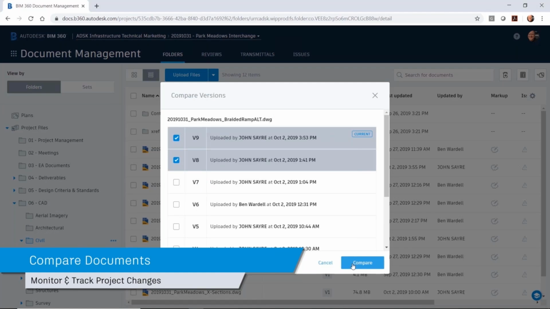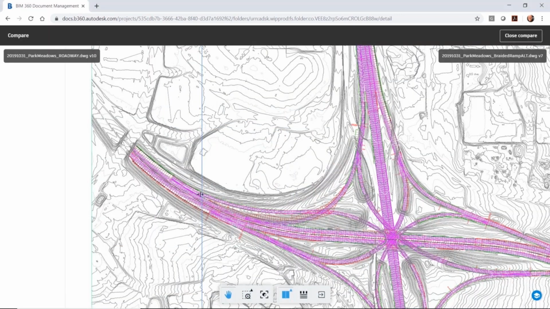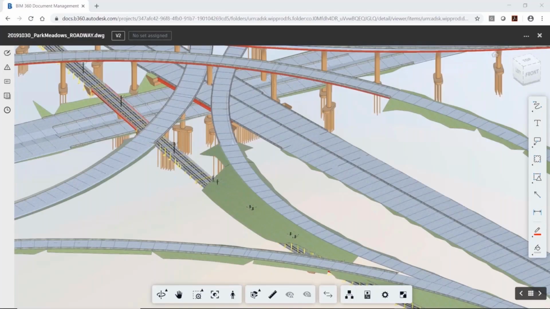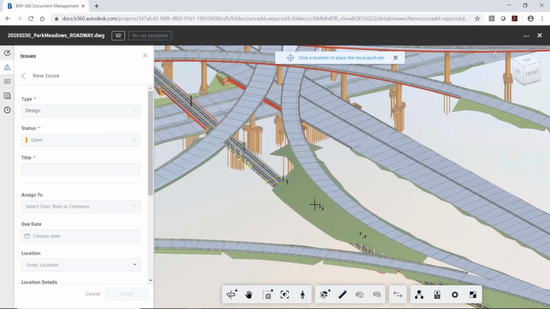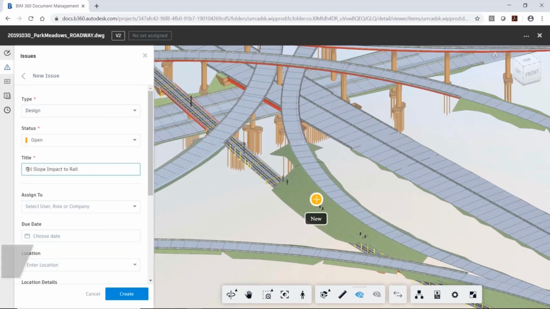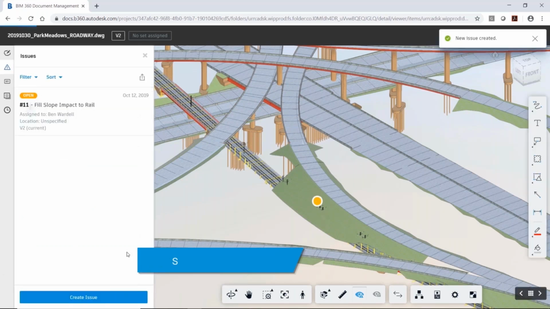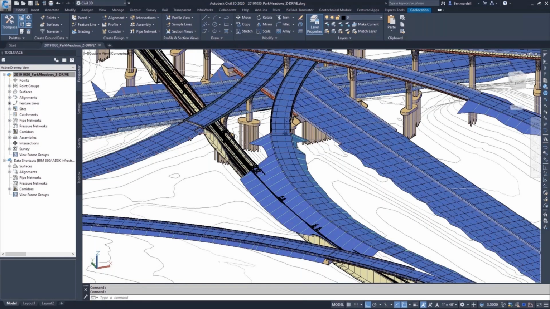Now you see, drawing compare applies to 3D models of drawings as well, right? So you can revert to any particular version that you're talking about. And similar to the Revit environment, Civil 3D drawings can be visualized. Issues can be created at specific regions. In this case, a road alignment is overlapping a rail alignment here. Such things can be monitored and resolved at the design stage itself.